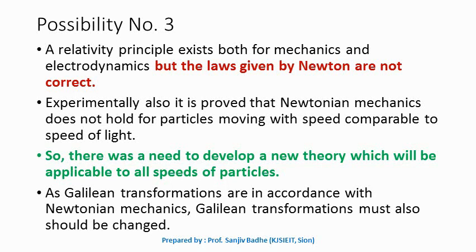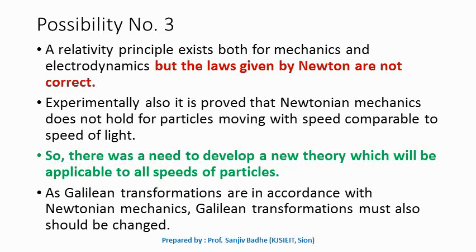And then we will discuss how these Lorentz transformations lead to the phenomena called time dilation and length contraction, and how Einstein arrived at his famous equation E equals mc squared.